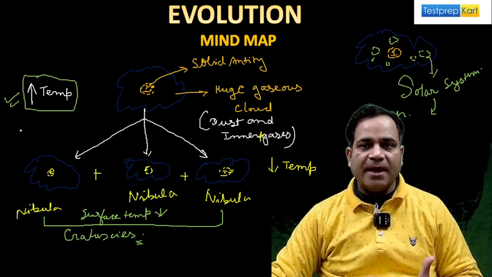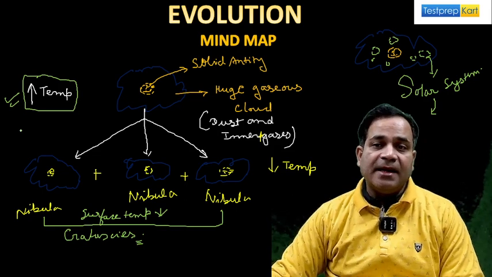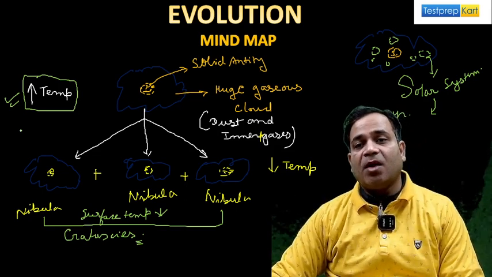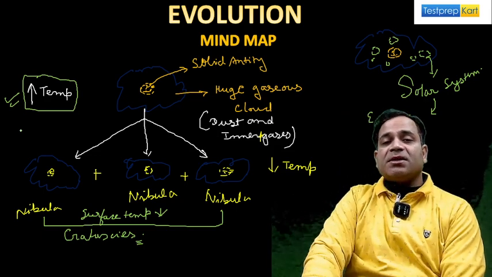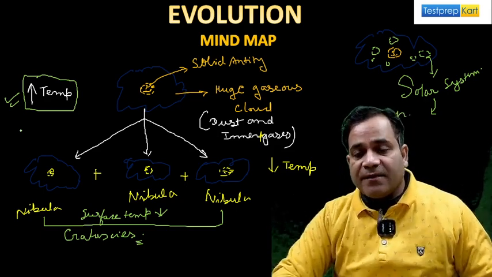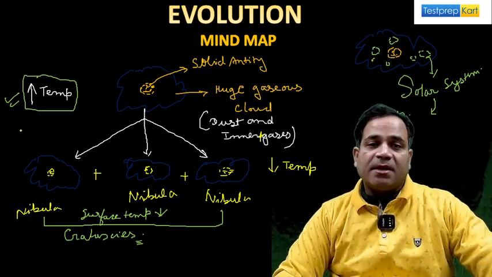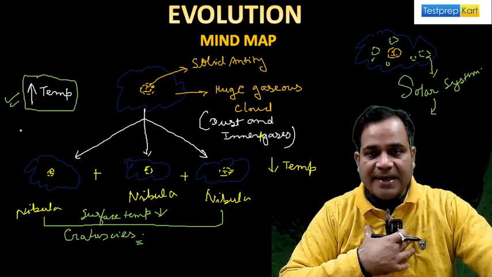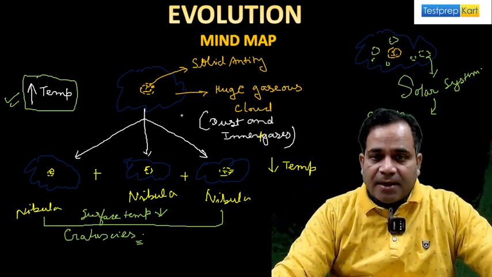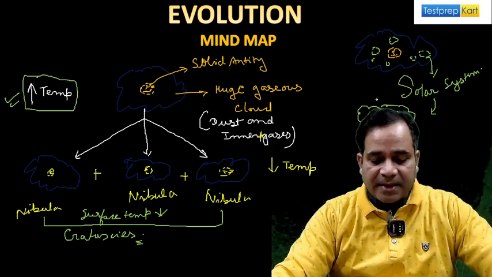Okay, as the temperature decreases slowly, then it forms what? Galaxies. And each galaxy contains what? Solar systems. And each solar system, you all know, has planets. And you all know the definition of solar system also. What is the definition of solar system? The planets along with the sun are known as the solar system, my dear. And the earth where we live is a planet. Now see, this one is the earth.